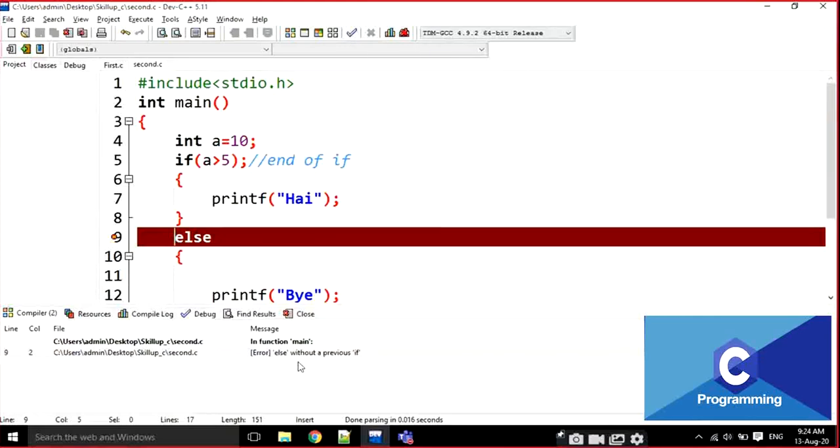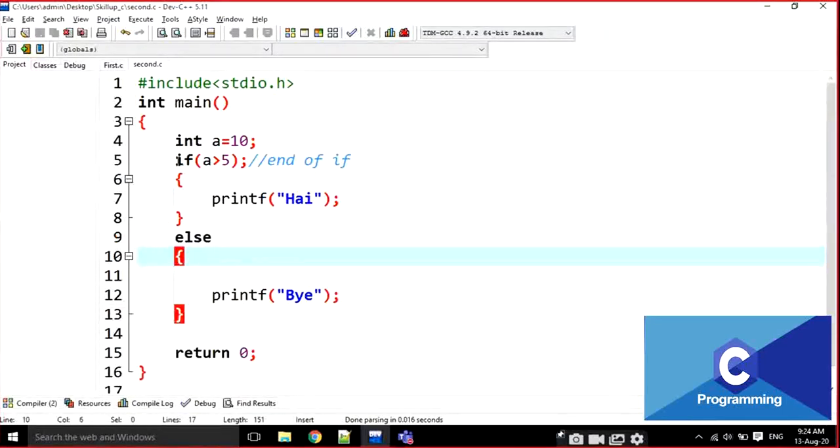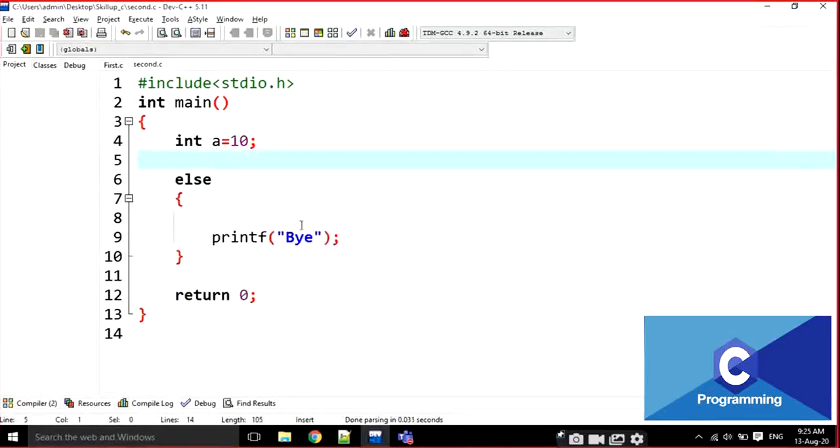Else without previous if. What does this mean? We cannot write an else block anywhere directly. For example, here I cannot write an else statement directly. When we write an else statement, only if something is there, then we can write the else block.